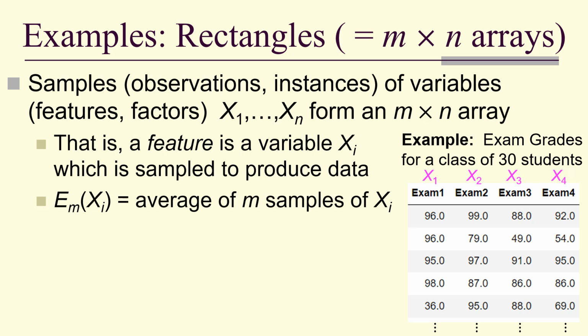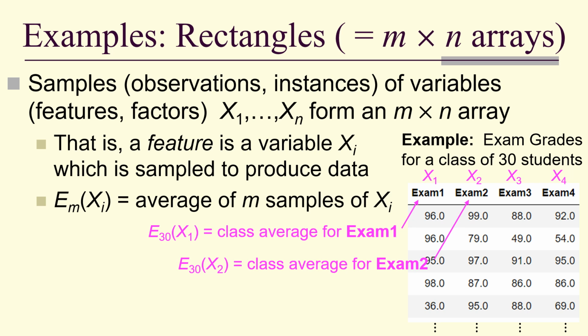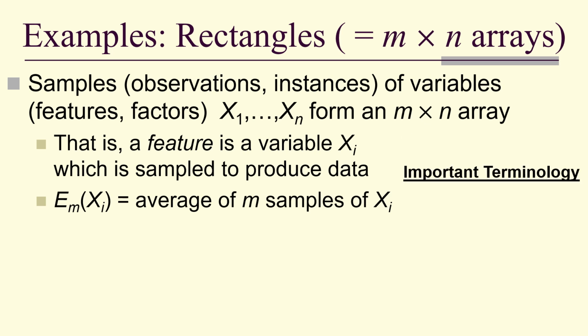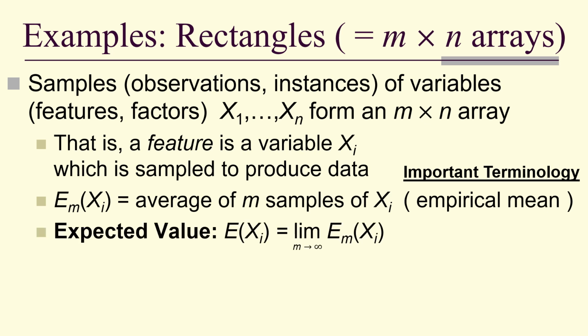Now, if you do that, then the variable has an average over those samples. So the class average for exam 1, the class average for exam 2, and we have to be careful now because we're going to get some important terminology. This is what's known as an empirical mean because it's an average over the data itself. An expected value is a limit of empirical means as the size of the samples goes to infinity. Sometimes we use mu notation.